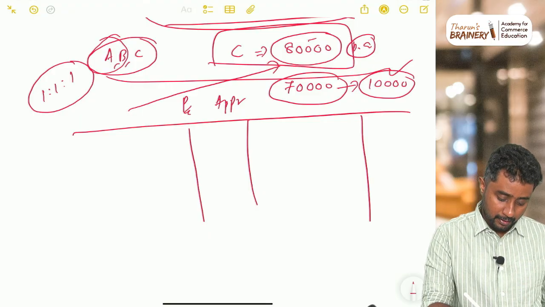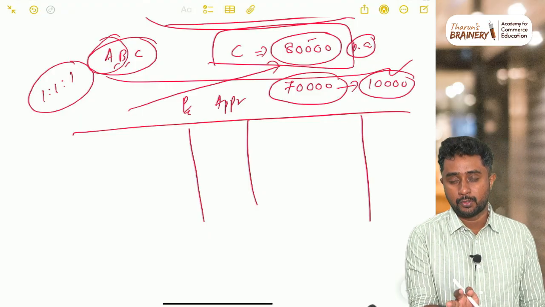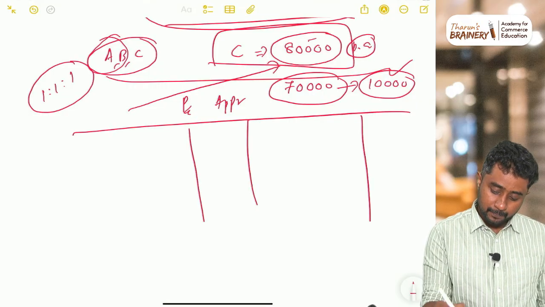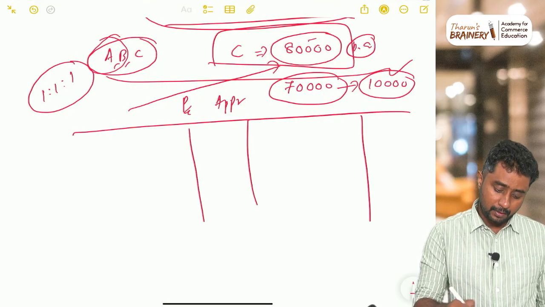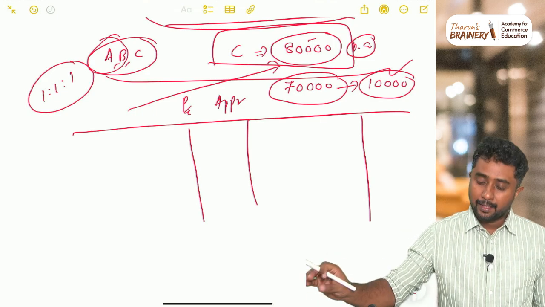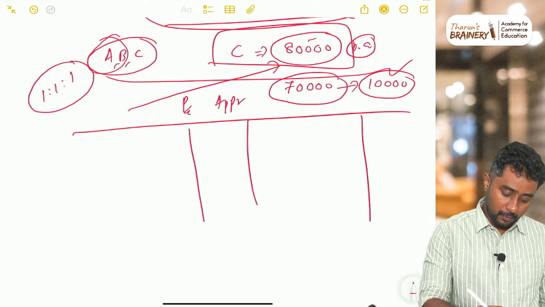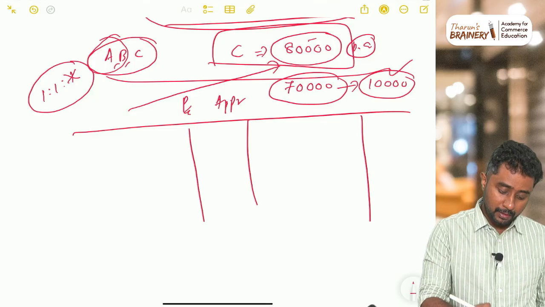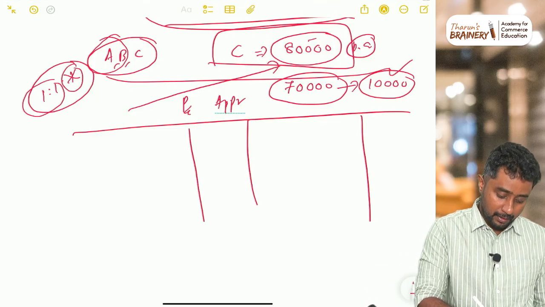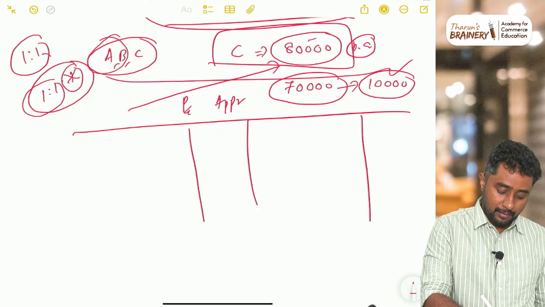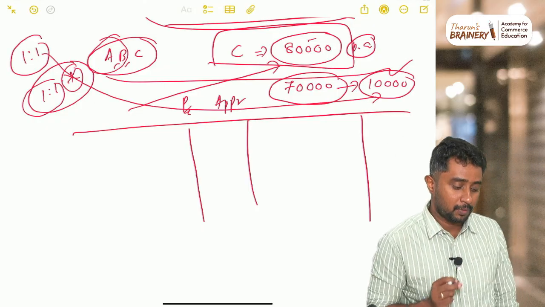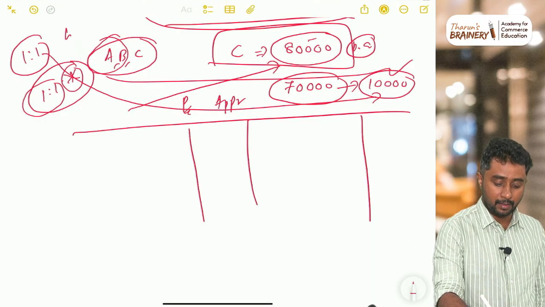So here, as you can see, 1:1:1. Suppose this was the ratio of profit between A, B and C. In this case the deficiency was 10,000. If A and B are going to pay the 10,000 together, what you are supposed to do is remove the partner to whom the promise was given from this ratio. That means the remaining is how much? 1:1. This is the ratio in which they have to contribute. Don't think it is always 1:1. It depends on the profit sharing ratio that is given there.